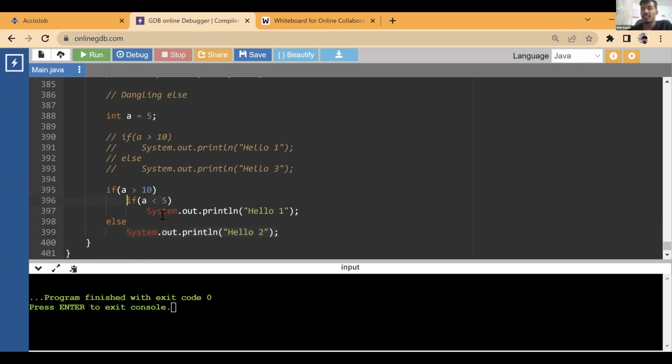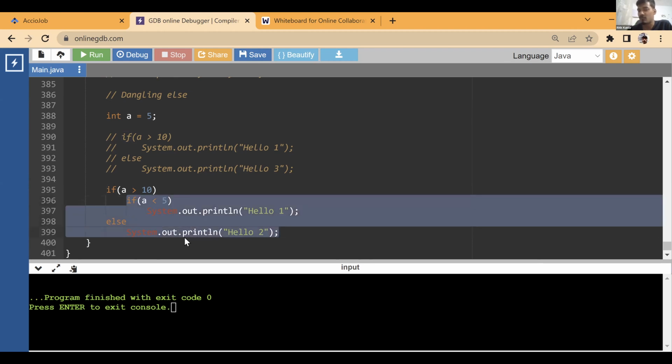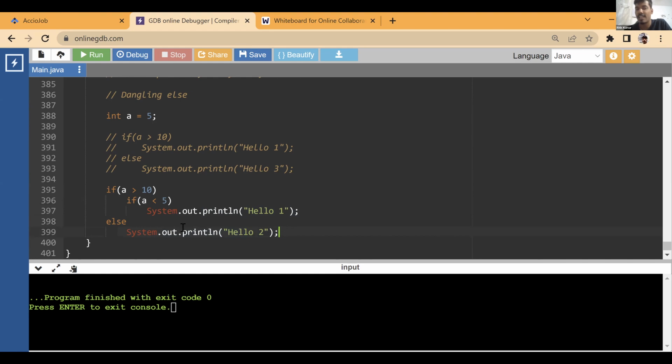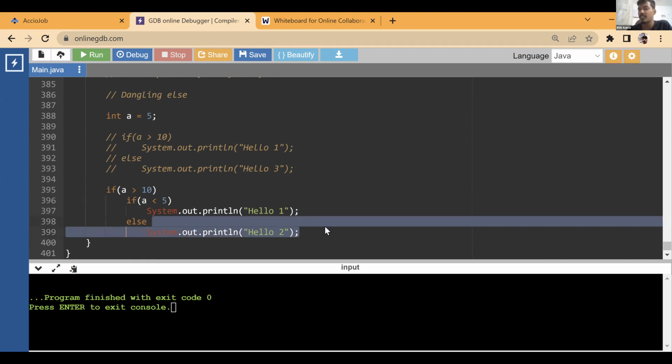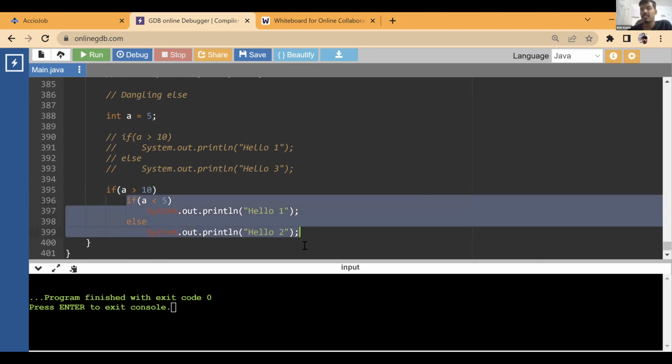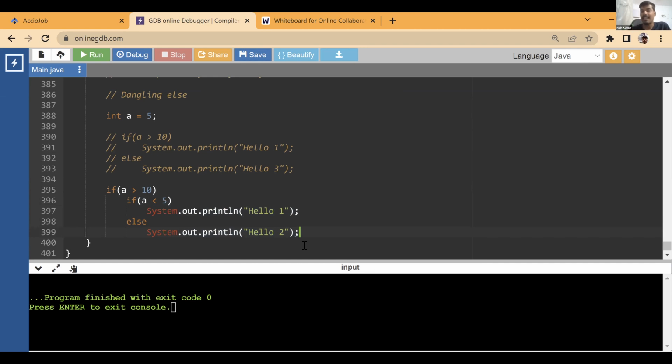This else is not actually a part of the outer if. No matter where I put the spacing, even if it looks like it is part of the outer if, it is actually not a part of the outer if. It is a part of the inner if. So this problem is known as the dangling else problem: if there are no brackets, the last else will always belong to the nearest if.